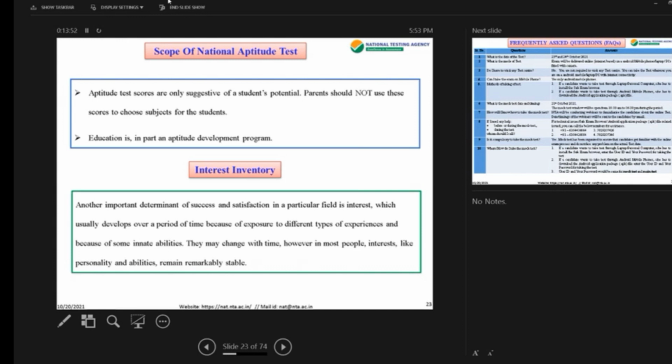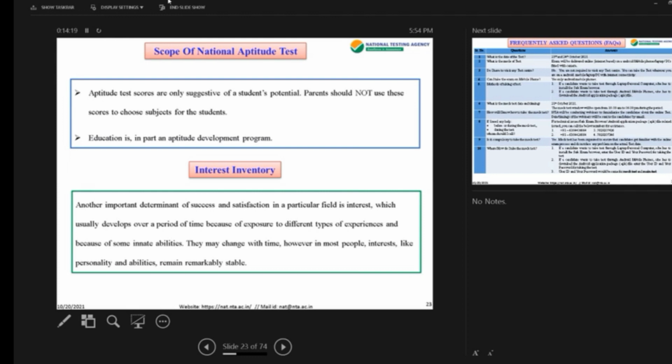Today, what you want to do, from day one, you can work towards it, you can develop your interest, inculcate your skills accordingly. And regarding the interest inventory, another important determinant of success and satisfaction in a particular field is interest and personality and ability. So all these are very important also.